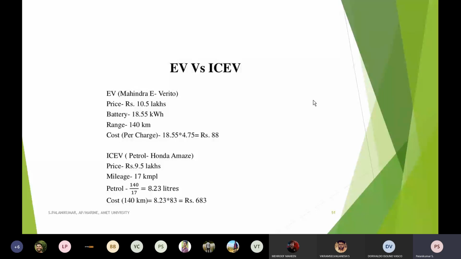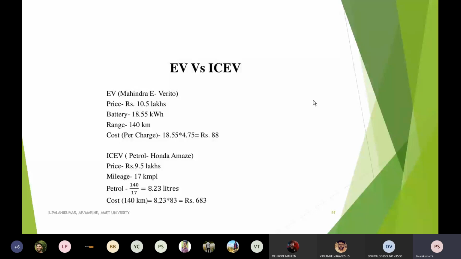As far as the electric vehicle is concerned, it has very good advantages over that, which we decided using an economic calculation. I have taken a Mahindra Verito model, priced at 10.5 lakhs, which has a battery that needs to be fully charged. For a full charge it consumes 18.55 units.